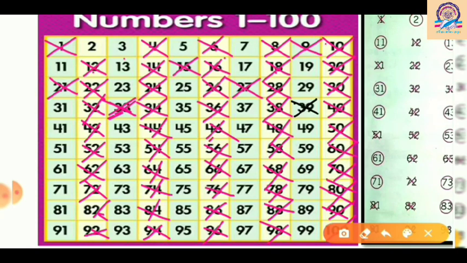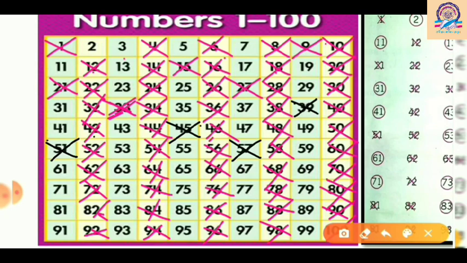Next we have 42, crossed out here, then yes, 45 is crossed out. Now next I have 48, crossed out, then 50, then 51, yes, it will be crossed out. Then 54 is crossed out here, then 57 will be crossed out.